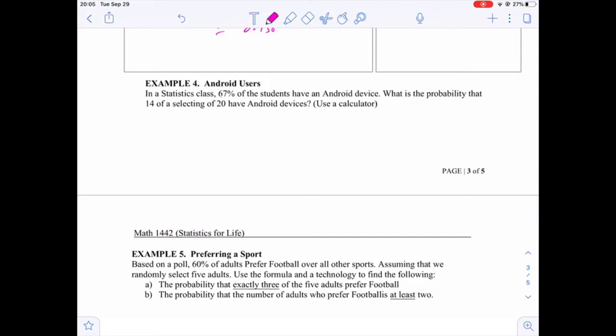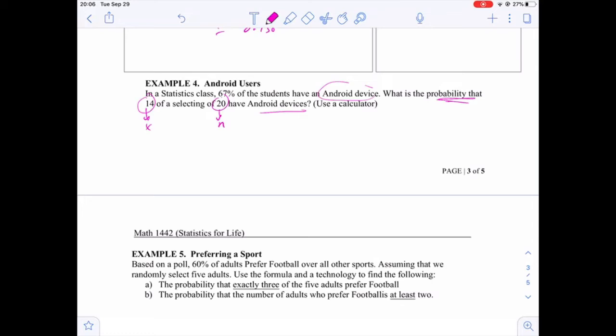Now another example. 67% of students in a statistics class have an Android device. What is the probability that, selecting 20, 14 have an Android device? 14 is the number of successes and 20 is the number of trials. So the number of successes is 14 students who have an Android device.